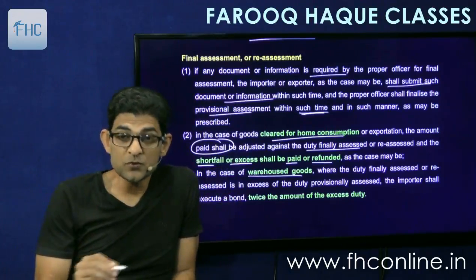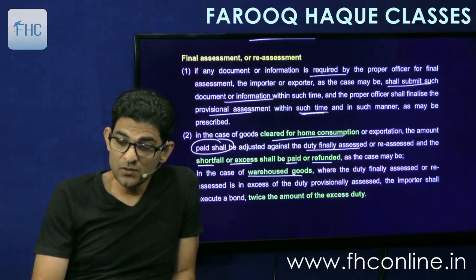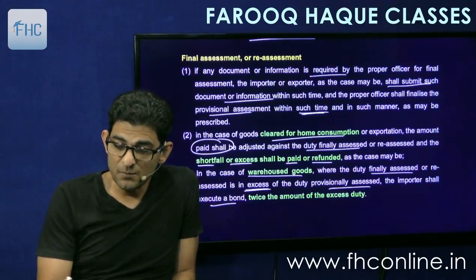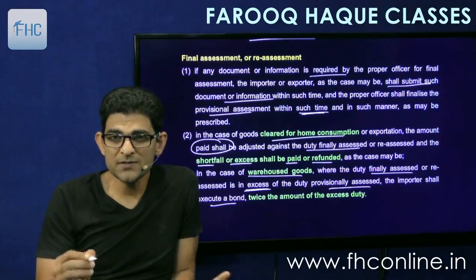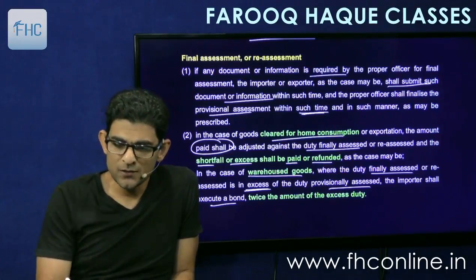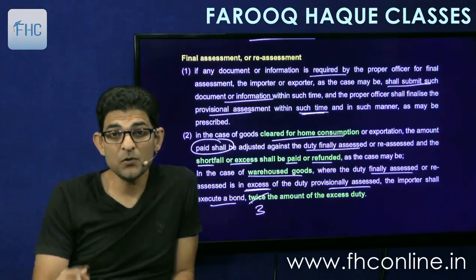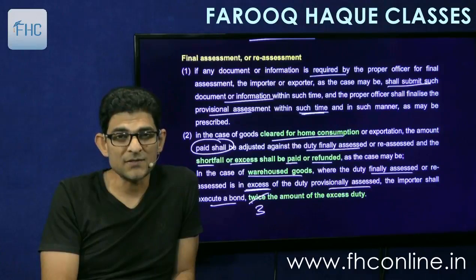And in case of warehouse goods, what will happen? Where the duty finally assessed or reassessed is in excess of the duty provisionally assessed, the importer shall execute a bond twice the amount of the excess duty. Now this twice is actually wrongly written in the law. It should also be thrice the amount of excess duty, because warehousing bond is thrice.